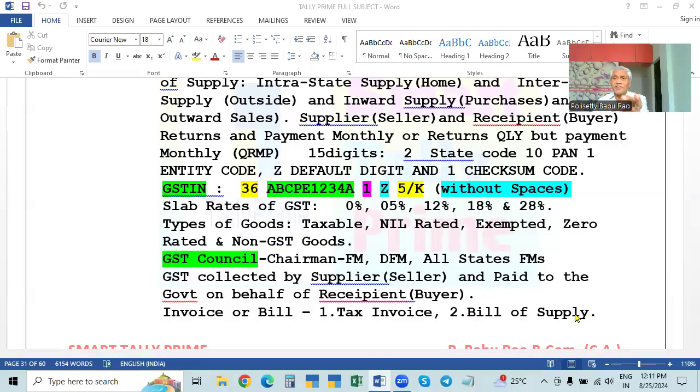We are supplying the goods, so we just mention the value of the goods, that's all, no tax. That's why it is called the bill showing the supply of goods. So if there is tax, a tax invoice is issued. If there is no tax, a bill of supply is issued. This is about the administration.